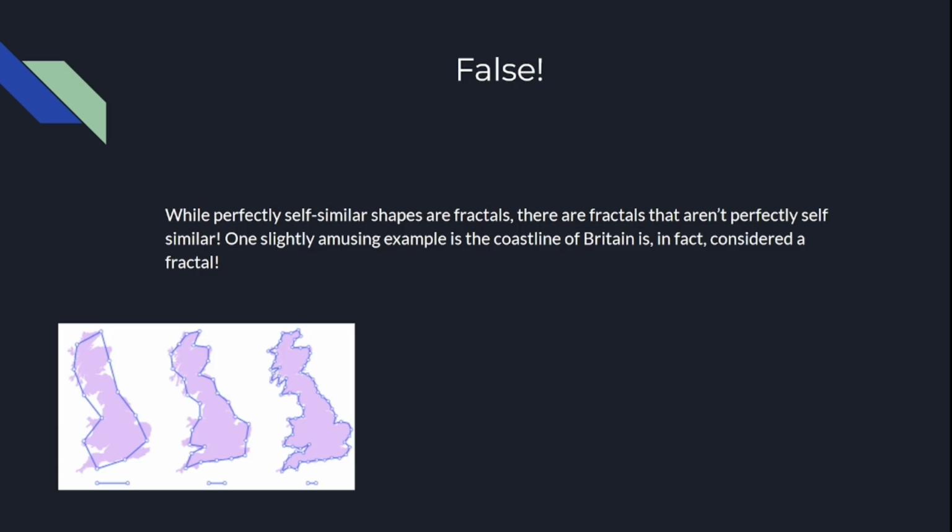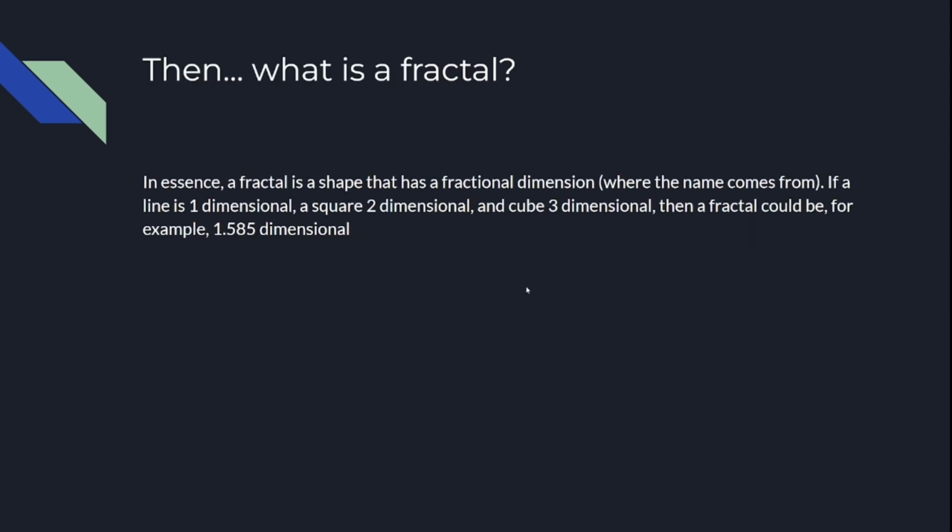the coastline of Britain. It is slightly self-similar in that you can keep zooming in and you still have some amount of detail, even as you zoom extremely far in, kind of like illustrated here as you draw five points. However, it's not perfectly self-similar. It is somewhat self-similar. Then what is a fractal?